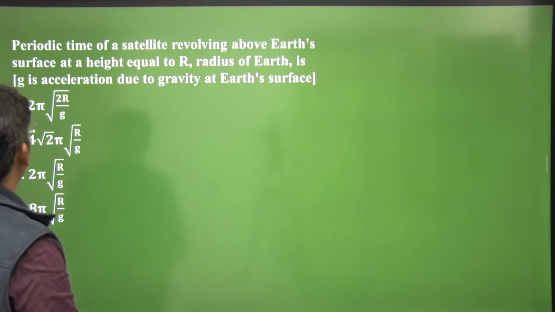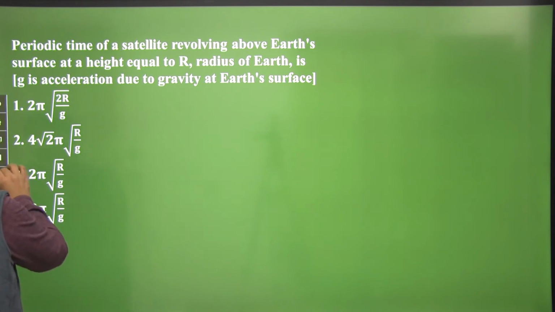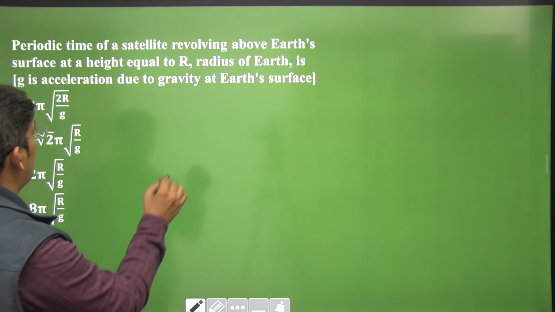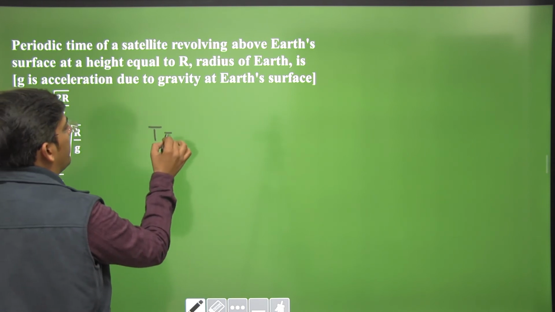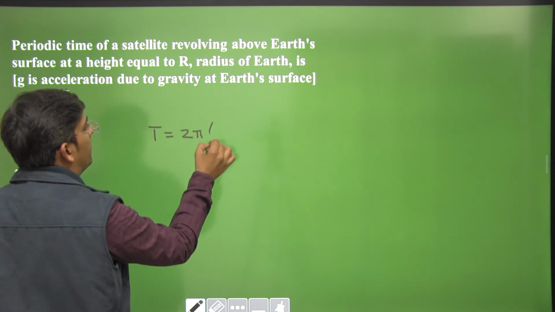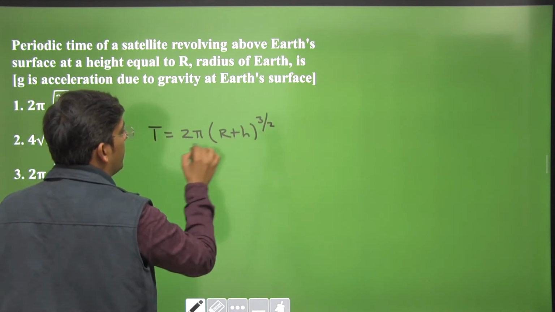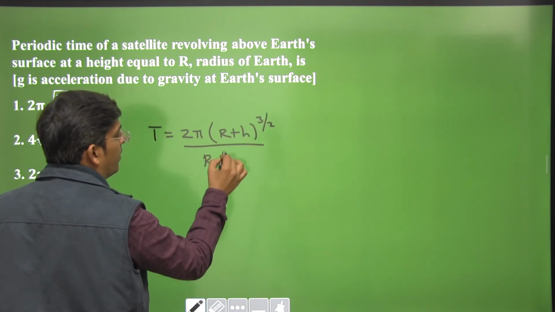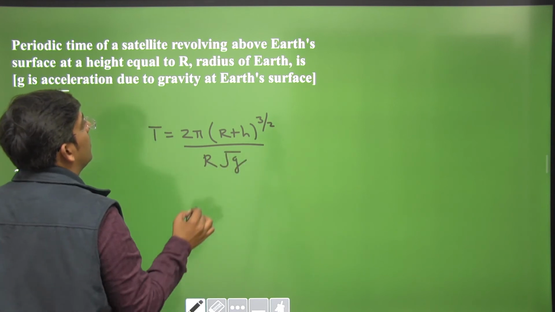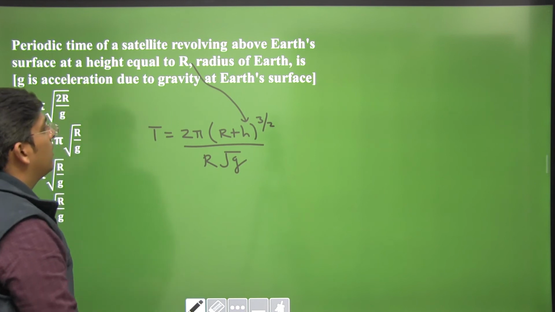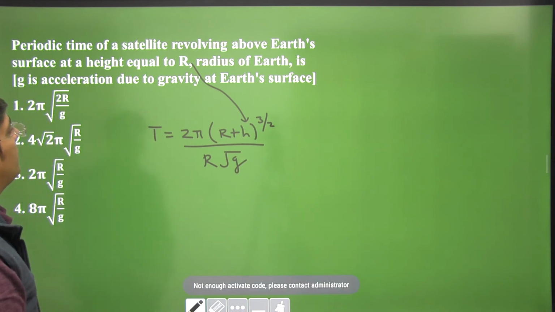Periodic time of a satellite revolving above Earth's surface at a height equal to capital R. We have a formula for time period of a satellite. It is 2 pi (R plus h) raised to the power 3 by 2 divided by R root g. Just substitute the value of height h equal to R, you will get the answer.